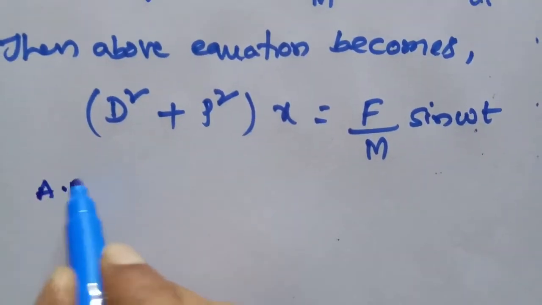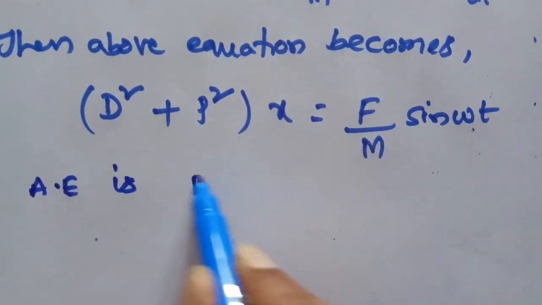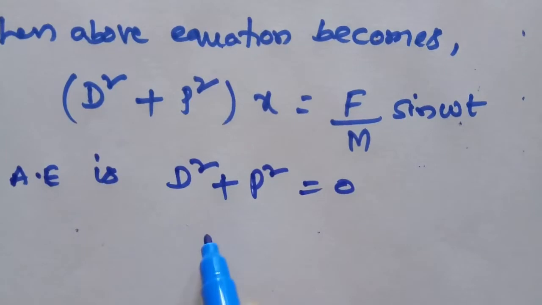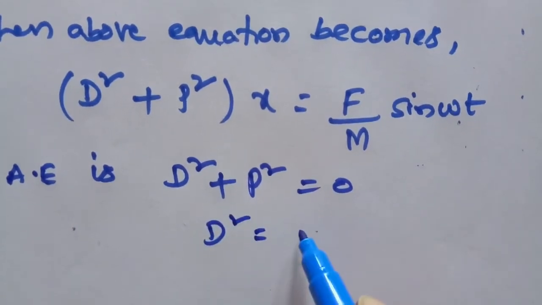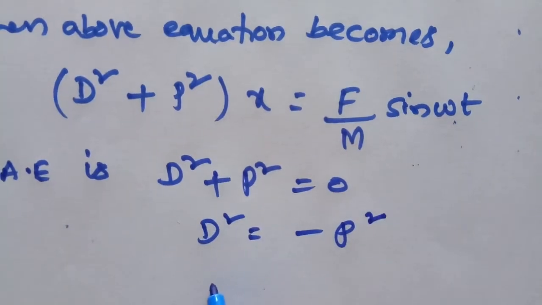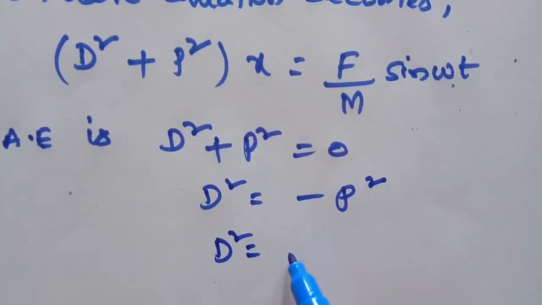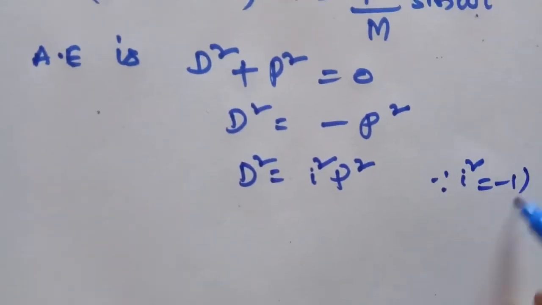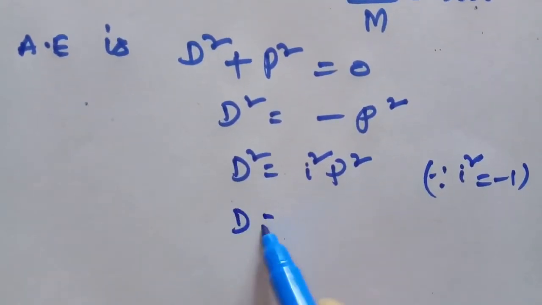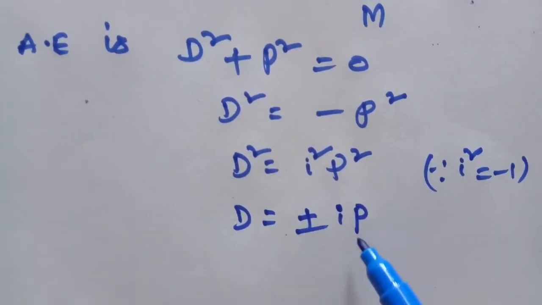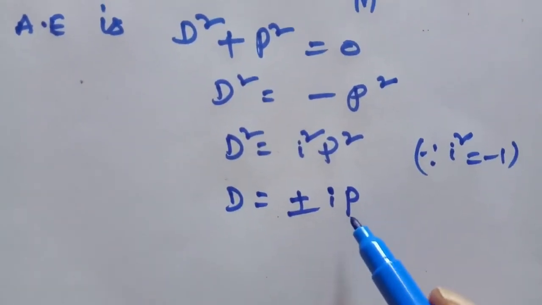Now, the auxiliary equation is D square plus p square equal to 0. Therefore, D square is equal to minus p square. Therefore, D square is equal to i square into p square, since i square is equal to minus 1. Therefore, D equal to plus or minus i into p. This is of the form alpha plus or minus i beta.